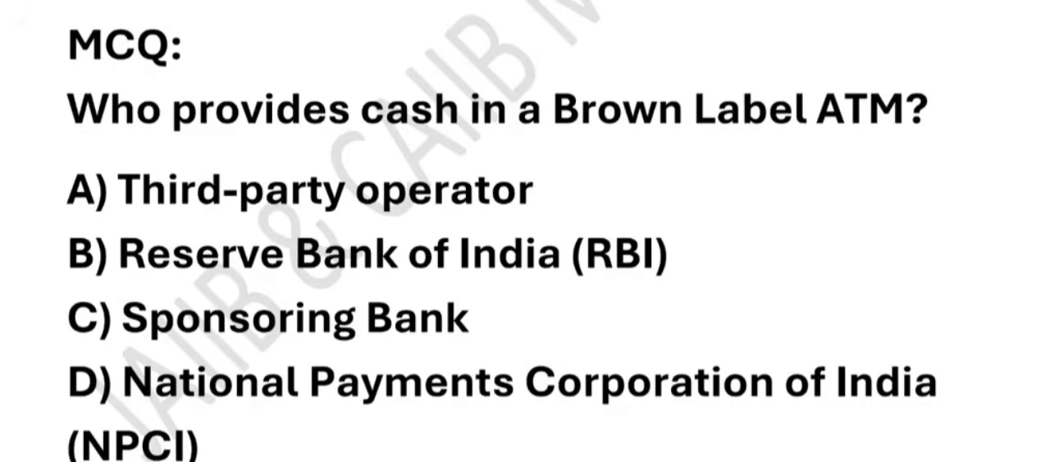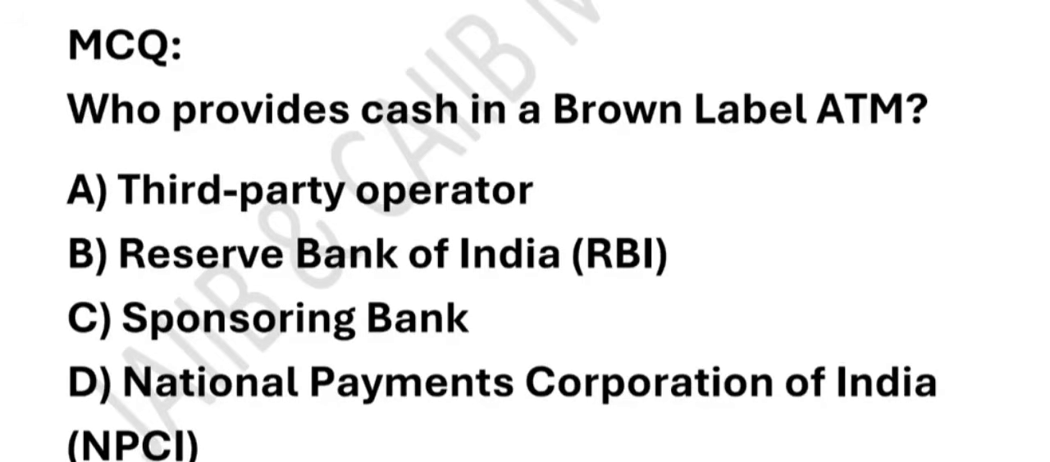What is option A? Third party operator. See, the operator gives the ATM machine, right? Maintains it and keeps it running, but they do not put cash inside. Only the bank is allowed to do that. So option A is wrong. What about option B? Option B says RBI. See, RBI manages monetary policy, prints money, regulates banks, but RBI does not physically fill cash into ATMs. That is always the responsibility of the bank.